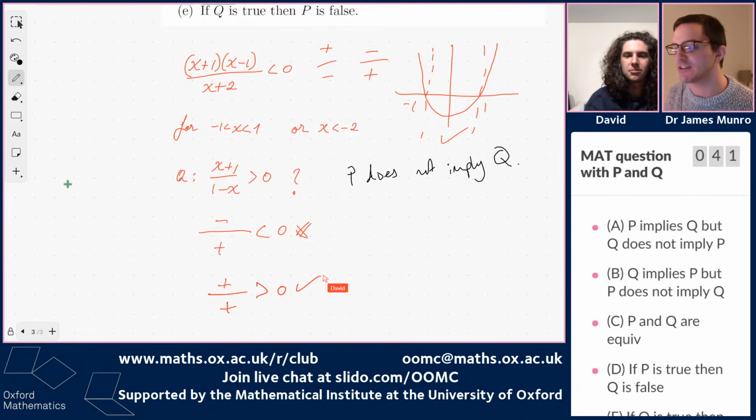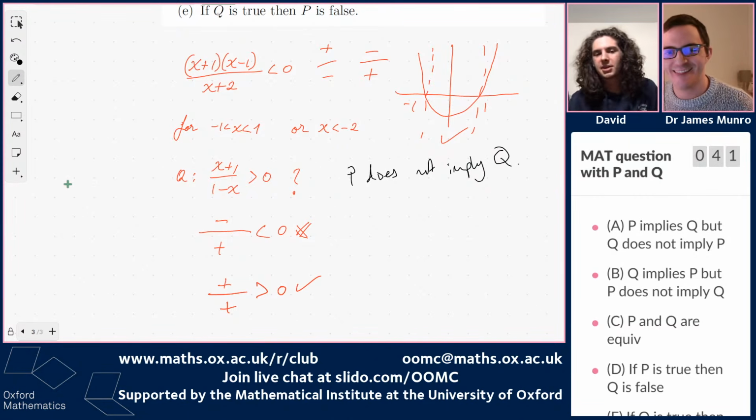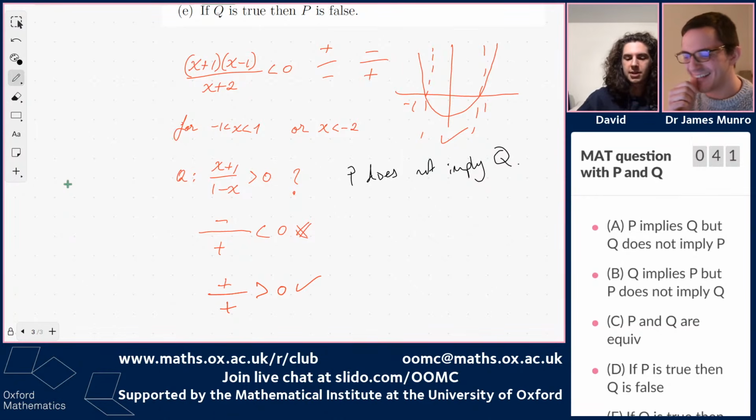So sometimes this doesn't tell us any more, but it's okay because at least now we know. So you found some values there. If x is between -1 and 1, then we found that P and Q are both true at the same time, which is exciting. Although we didn't get any information about whether P implies Q, we do know now that Q does imply P.